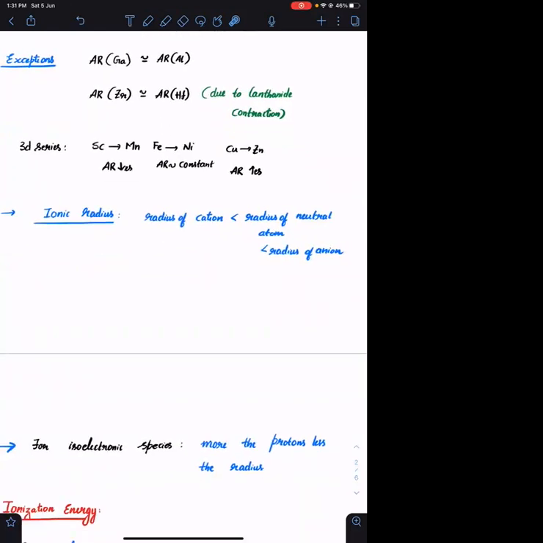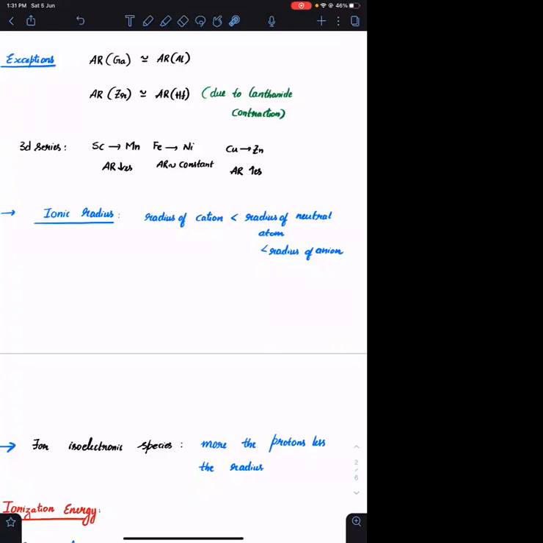In case of ions, we have two types of ions. One is cation and the other is anion. A cation is formed by removal of electrons. If I am removing electrons, the number of protons inside the nucleus, or that positive charge, will become more when compared to the negative charge. Agreed? Okay, so a cation is positively charged.